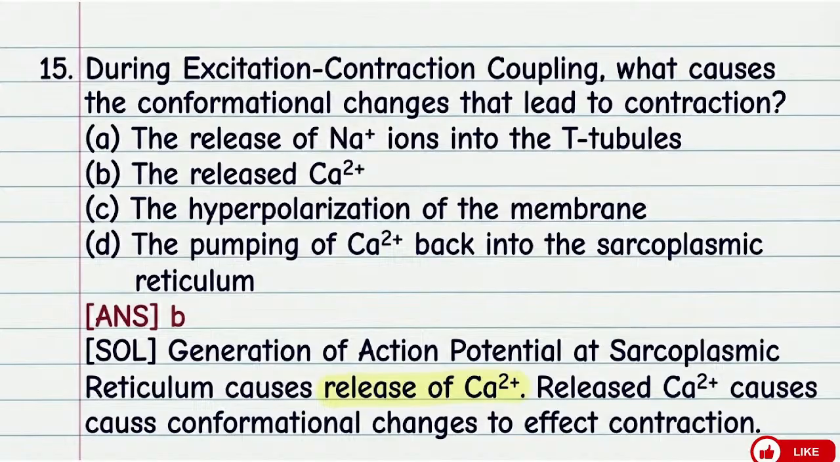During excitation-contraction coupling, what causes the conformational changes that lead to contraction of the muscle? Option A, the release of sodium ions into the T tubules; option B, the released calcium ions; option C, the hyperpolarization of the membrane; and option D, the pumping of calcium back into the sarcoplasmic reticulum. The correct answer is the released calcium ion. Generation of action potential at the sarcoplasmic reticulum causes the release of calcium ion. The released calcium ion causes conformational changes to effect the contraction.